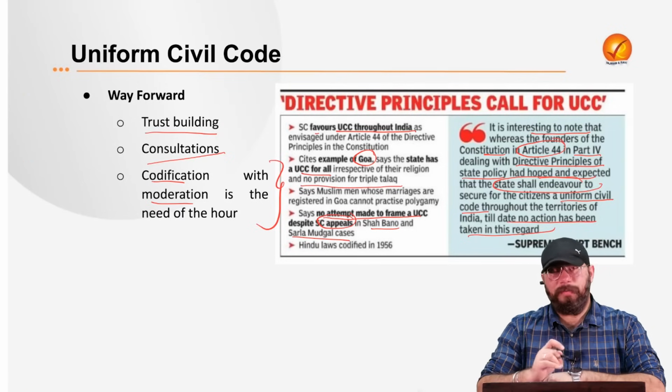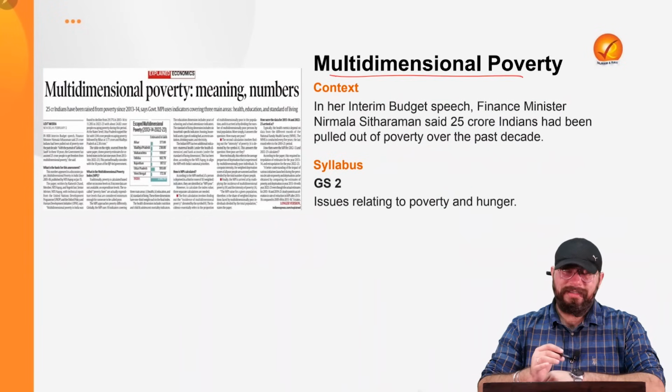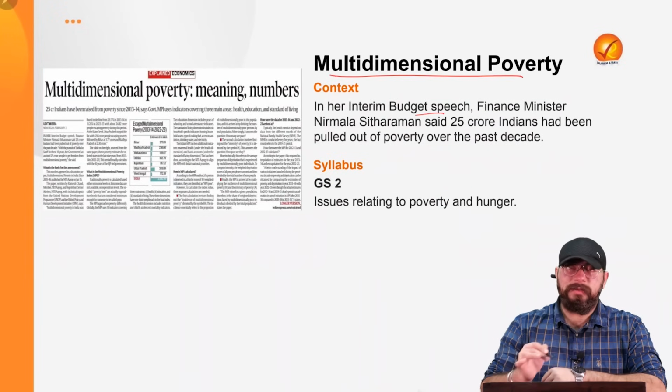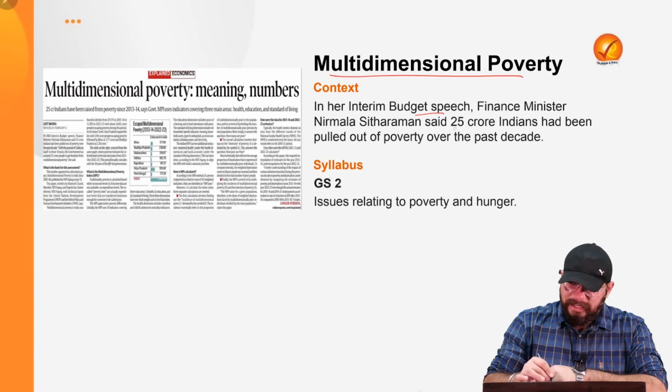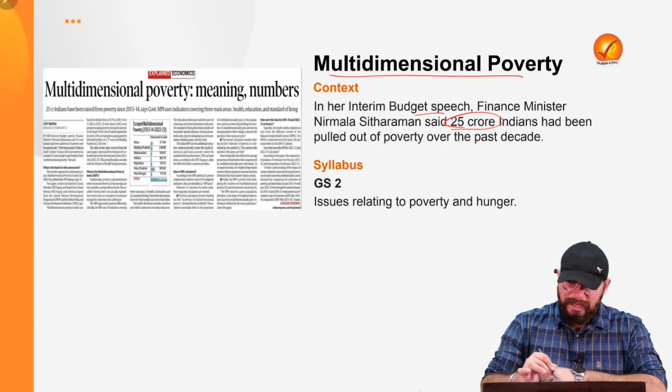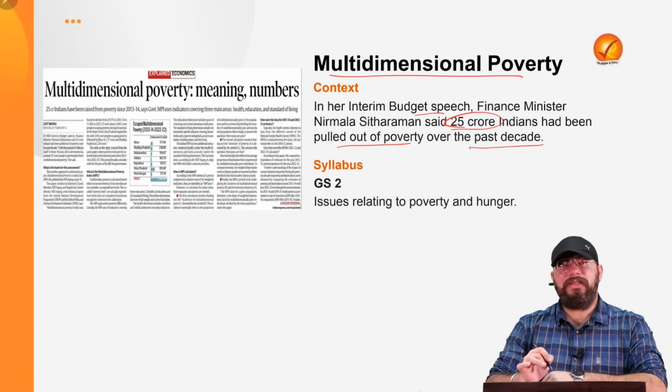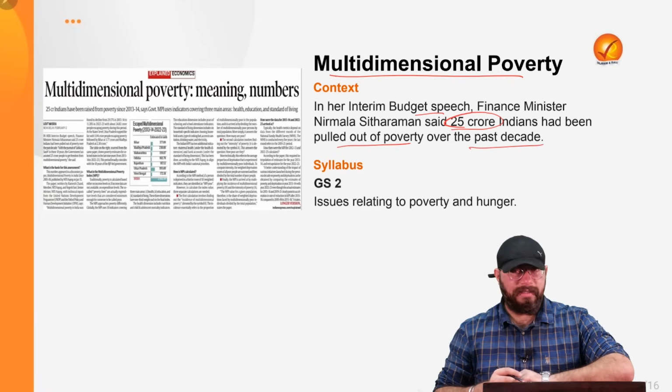Now, coming to the third topic of today, that is in relation to multidimensional poverty. In her interim budget speech, our Finance Minister Nirmala Sitharaman has said 25 crore Indians have been pulled out of multidimensional poverty over the past decade, that is over the past 10 years.